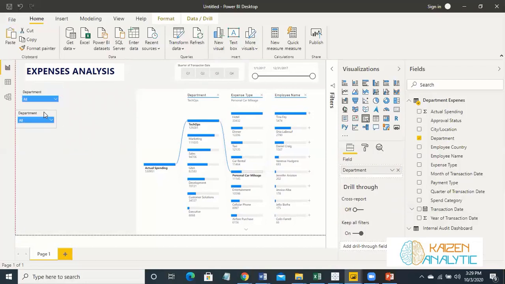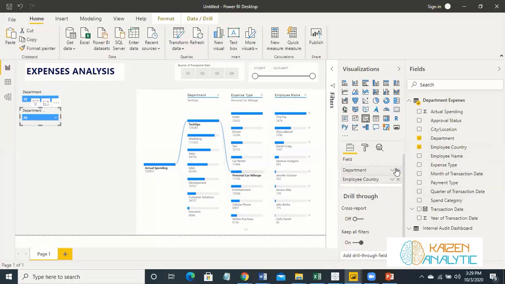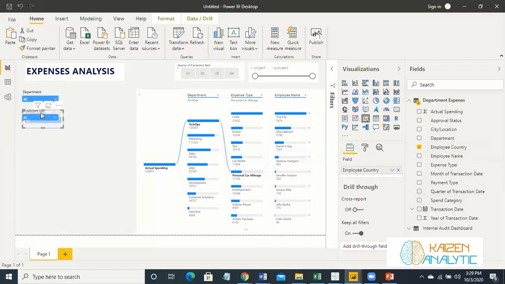Copy paste. So now the second slicer will be employee country. Just click on employee country. The third one, Control C, Control V, is the employee name.